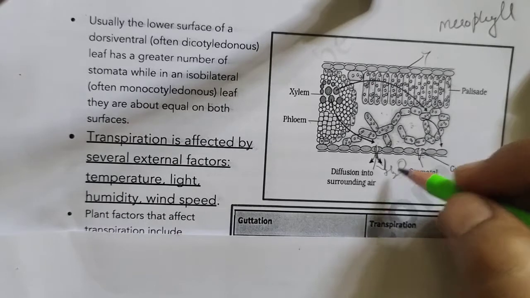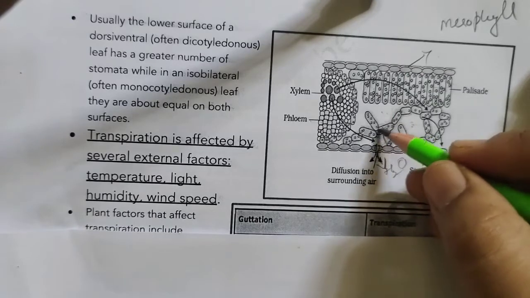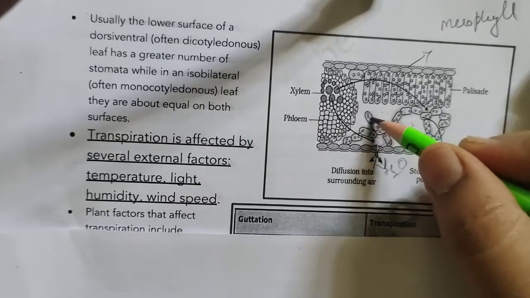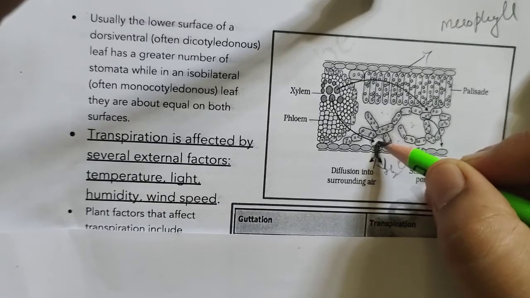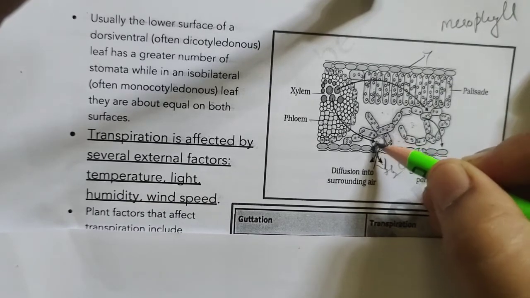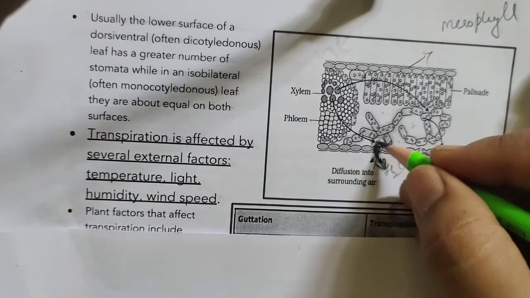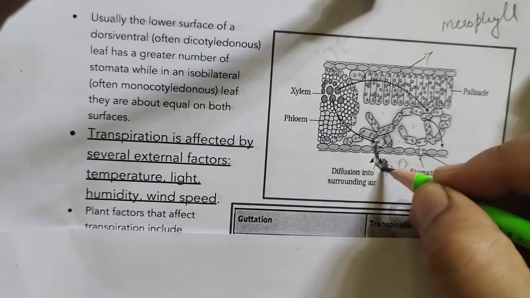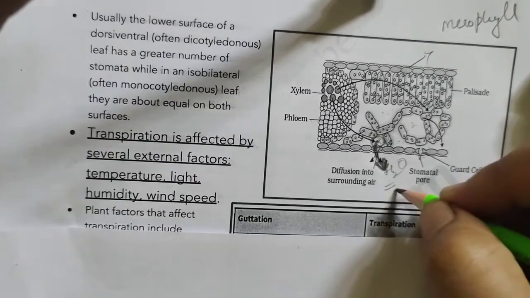So as soon as water is lost from the mesophyll tissues, the water potential becomes low. See, there are intercellular spaces present here. First, there will be water present here. When the water present in the intercellular spaces evaporates into the atmosphere in the form of water vapor, the water in this intercellular space has been transpired, that is, lost in the form of water vapor. That process is called transpiration.